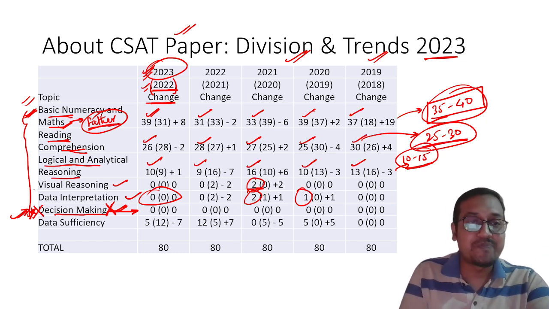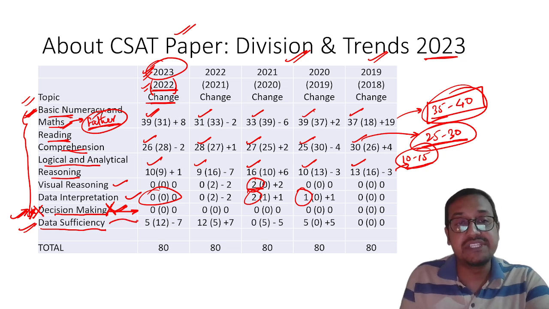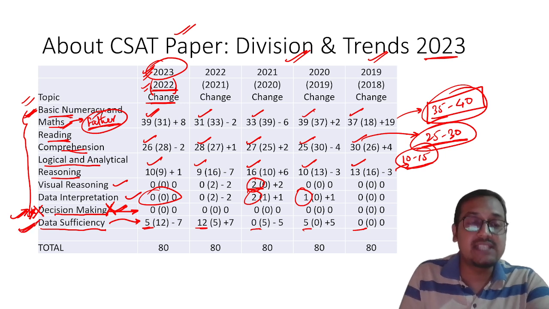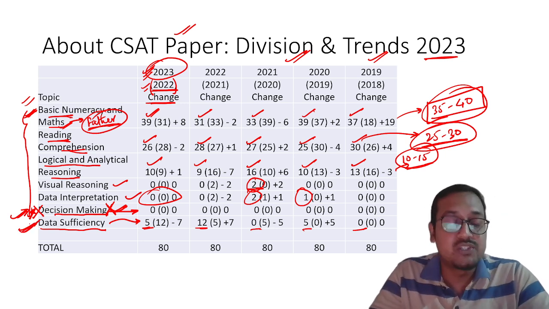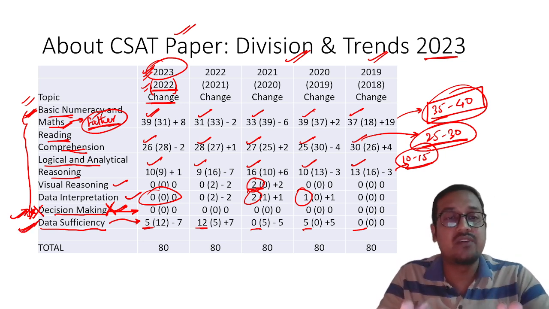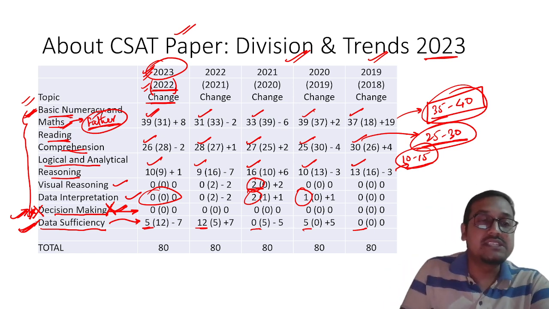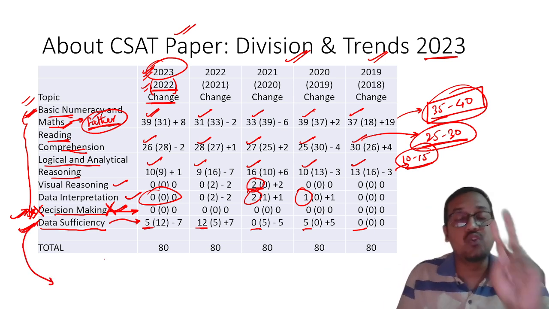So please remember. Apart from that, there is another type of question, data sufficiency. That is 5 questions, 12 questions, 0, 5, 0. So this part also has extra weightage. Now, my dear students, please look at it very carefully. What happens? This data sufficiency is built on two parts.